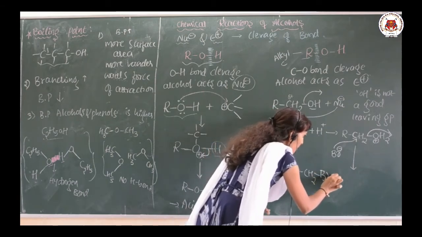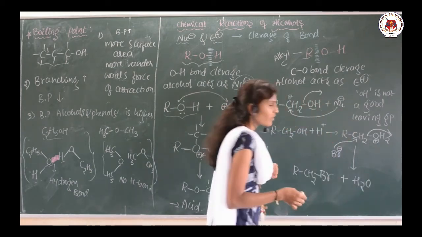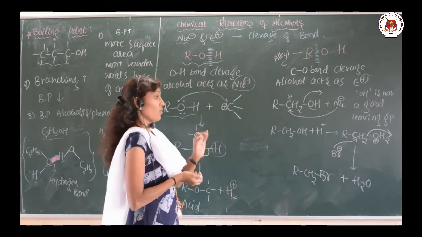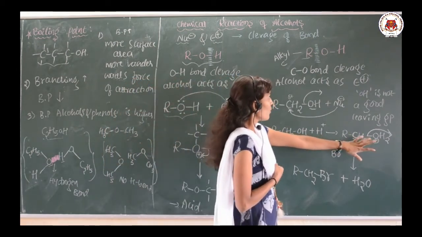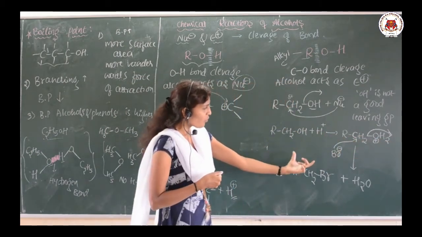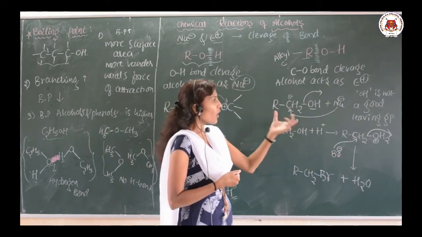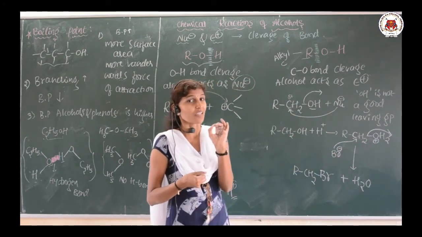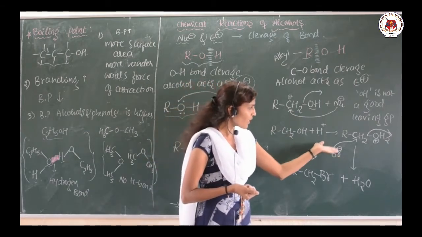RCH2Br plus H2O. Here we want to break the bond between carbon and oxygen. When we want to break the bond between the carbon and oxygen, during that time alcohol must act as an electrophile. Yes or no? It acts as an electrophile because a nucleophile is attacking it.